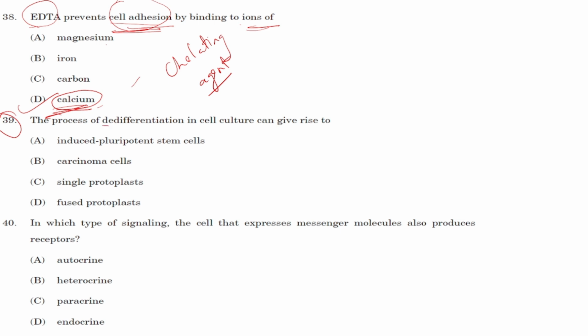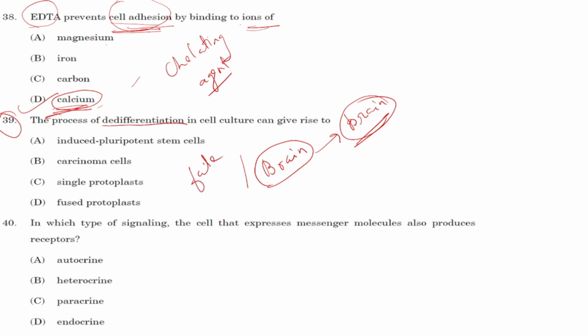The process of de-differentiation in cell culture can give rise to. So what is de-differentiation? Let's say a particular cell of the brain. A brain cell will always give rise to a brain cell only. So this type of cells are called differentiated. They have their fate fixed. Now, what is de-differentiation then?